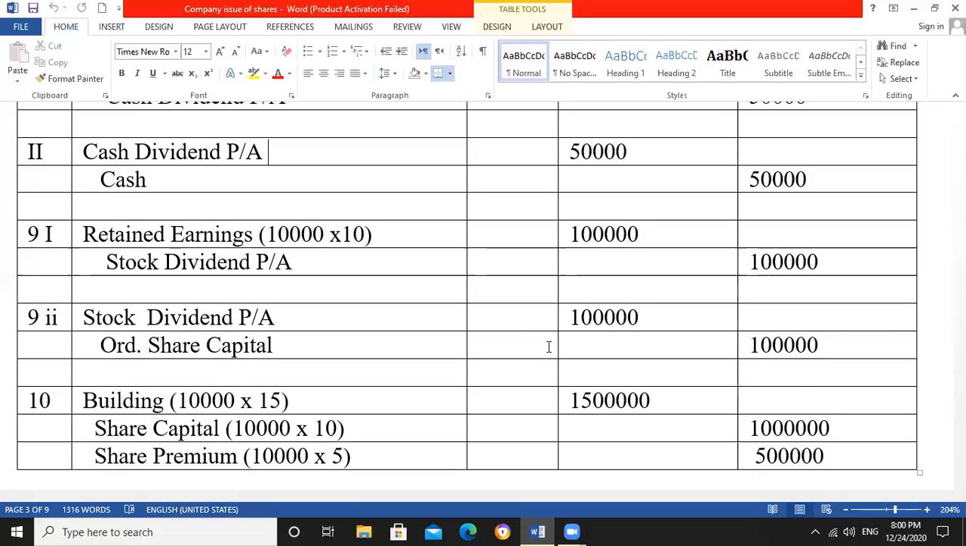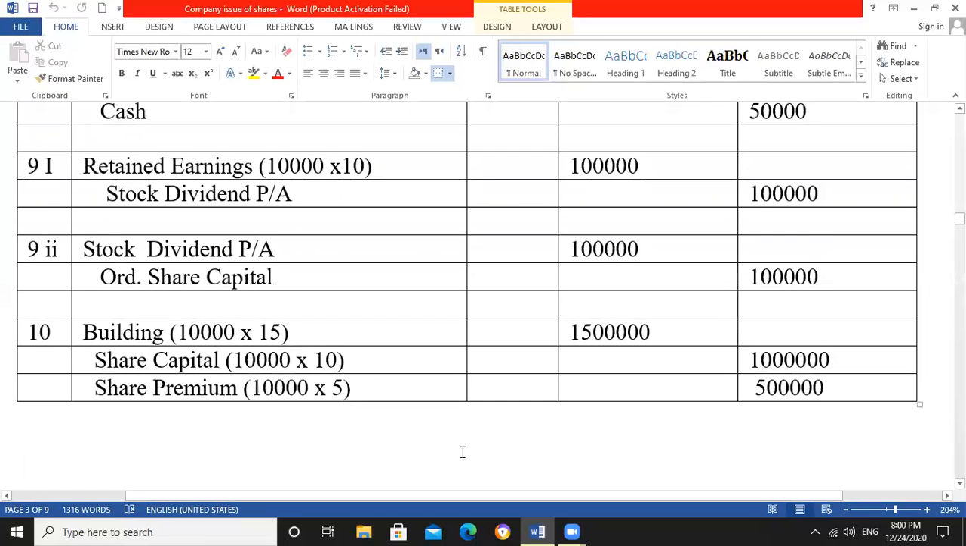Why? Because the price is rupees 10 each, and the shares are 10,000. It means 1 lakh rupees is deducted from the retained earning account. So retained earning account debit and stock dividend payable credit. The next entry is stock dividend payable debit and share capital credit, because we are paying this stock dividend. Payable is debit, because it is our liability and we are paying it, and share capital will be created because we are issuing shares, so our capital will increase by rupees 1 lakh.